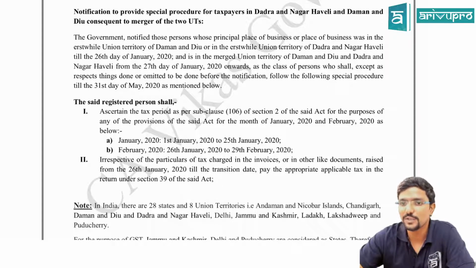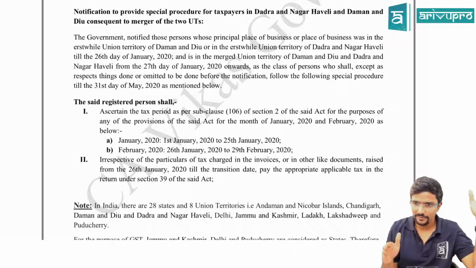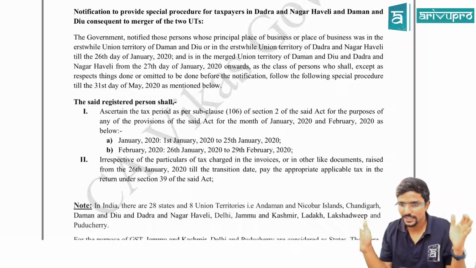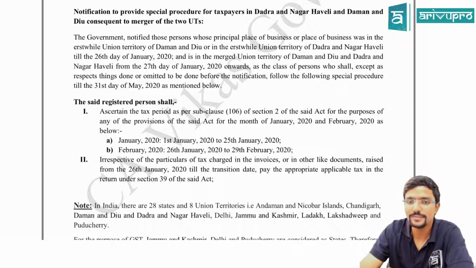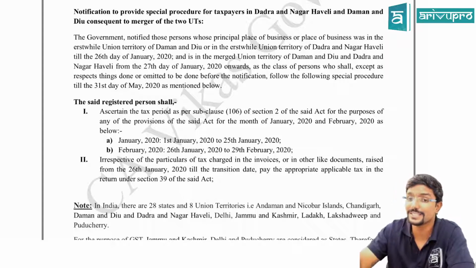Notification to provide special procedure for taxpayers in Dadra and Nagar Haveli and Daman and Diu consequent to merger of two union territories. I told you previously Dadra and Nagar Haveli was a separate union territory and Daman and Diu was a separate union territory. Now they have merged, so all this put together is one union territory. Clear? The government notified those persons whose principal place of business or a place of business was in the erstwhile Union Territory of Daman and Diu or in the erstwhile Union Territory of Dadra and Nagar Haveli till 26th day of January.